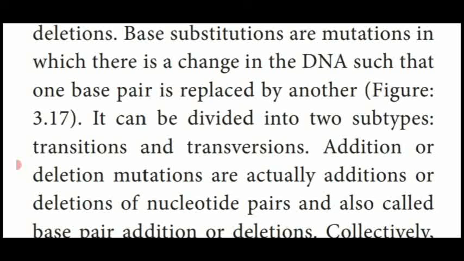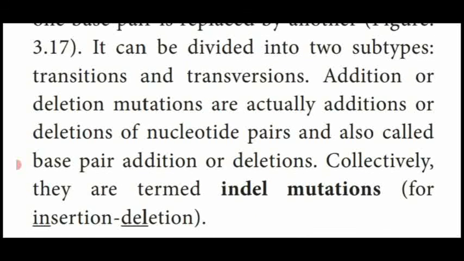Example, purine is replaced by purine, pyrimidine is replaced by pyrimidine. That is transition. Transversion means one nitrogenous base is replaced by another of the other kind. Purine is replaced by pyrimidine, pyrimidine is replaced by purine. So these are the two types of substitutional mutation.